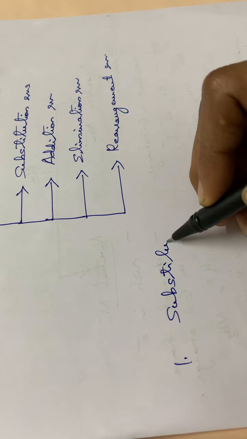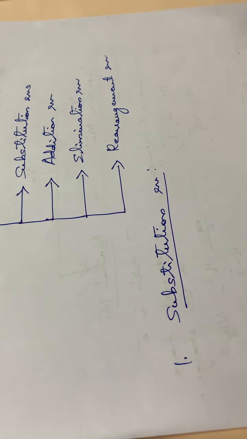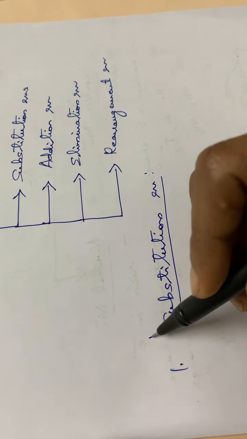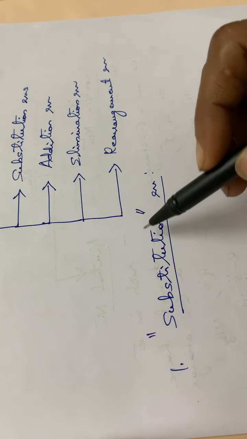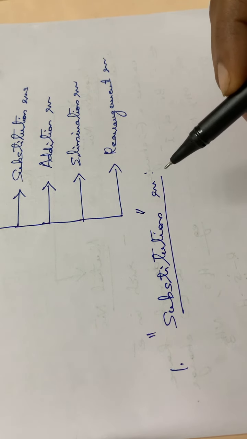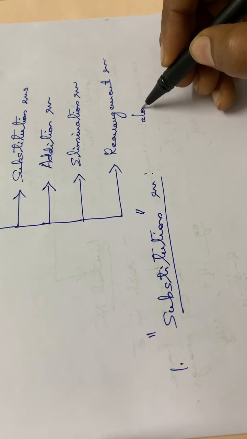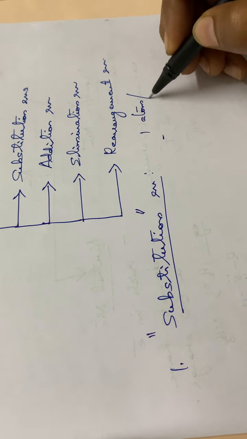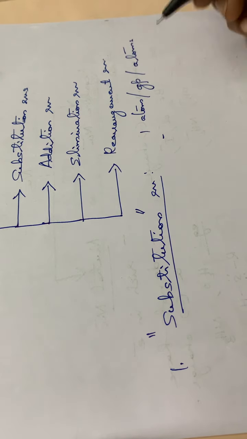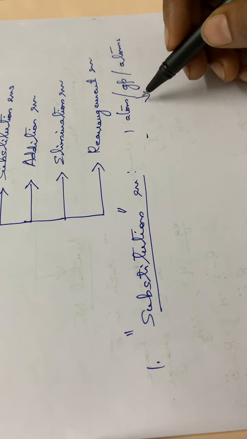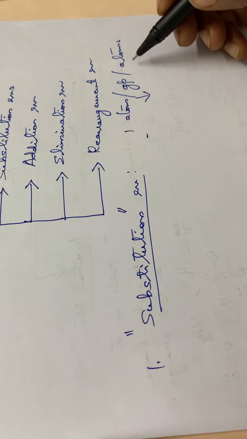Substitution reaction. See here, in the case of a substitution reaction, the term substitution means replacement, isn't it? The word itself means replacement. So one atom or a group of atoms will be replaced by another atom or group of atoms.